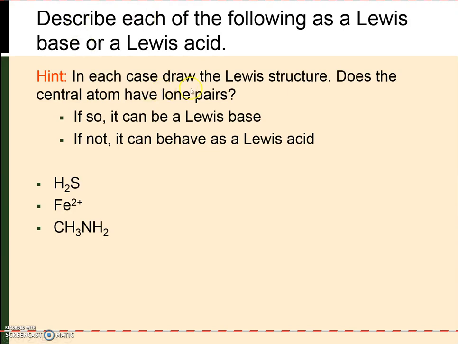So take a few minutes to try and determine whether each of these species would behave as a Lewis acid or a Lewis base. In each case, it's best to draw the Lewis structure and then determine if the central atom has lone pairs, which tells you that the central atom can behave as a Lewis base. If it doesn't have any lone pairs, that's an indication that it can behave as a Lewis acid.